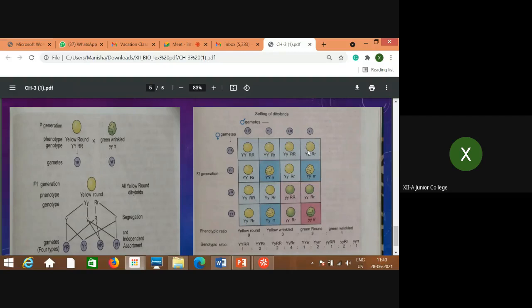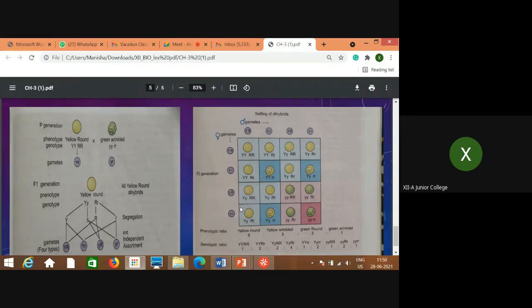And these are the genotypes. Then again, the second one is taken, capital Y, small r, and it is crossed with all the forms of gametes. So this is the result. The next time the third type of gamete is considered, small y capital R, crossed with all these forms of gametes. Then that is the result.